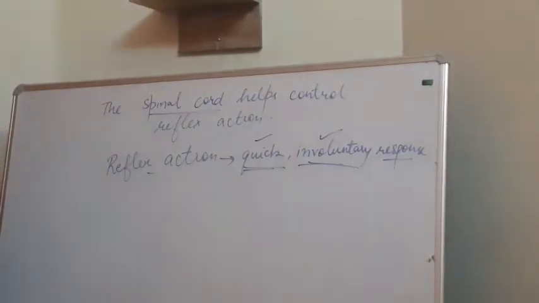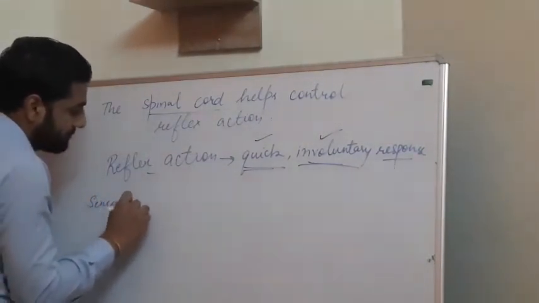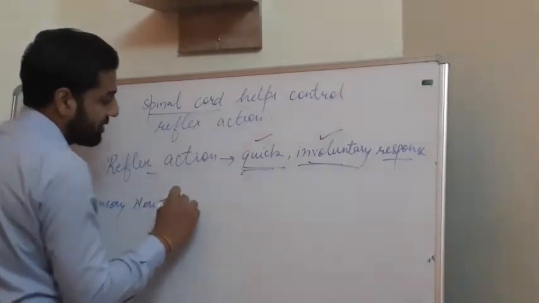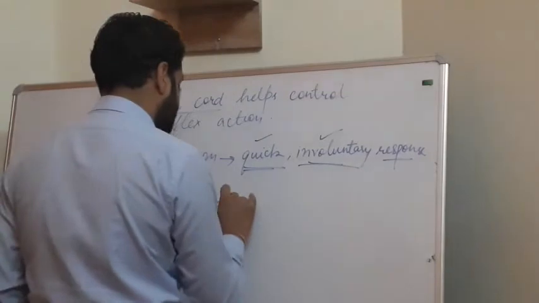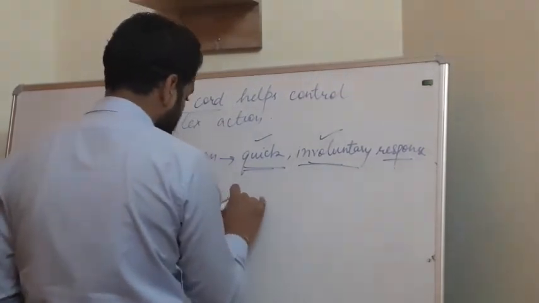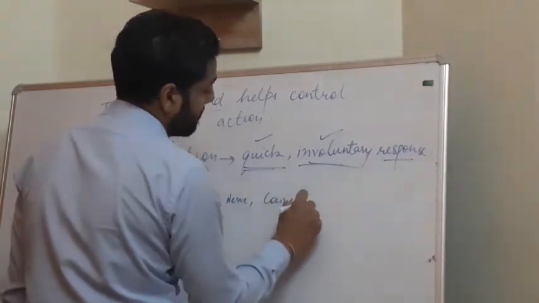For reflex action, there are a few nerves in our body which take part: sensory nerve, motor nerve, and connector nerve.